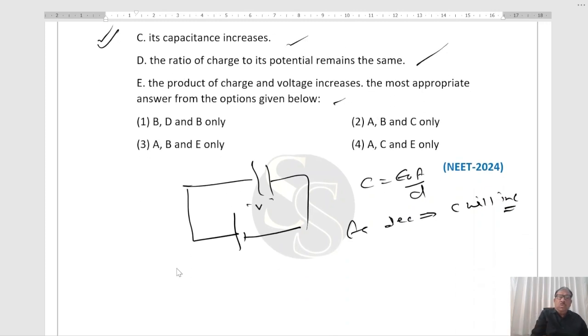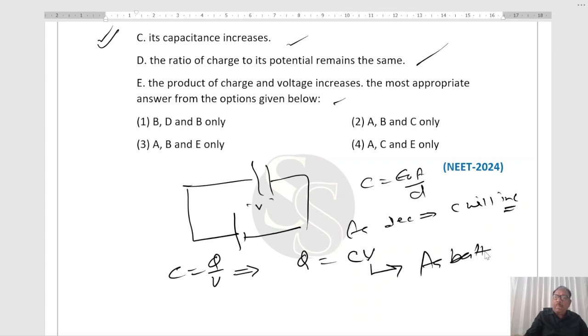You know, C equal to Q by V, Q equal to C into V. As the battery remains connected, therefore V will be constant.